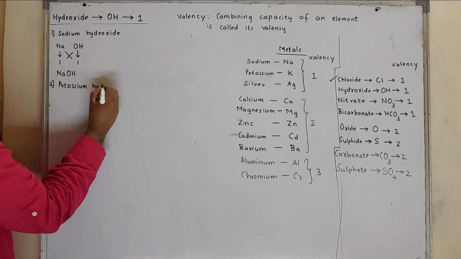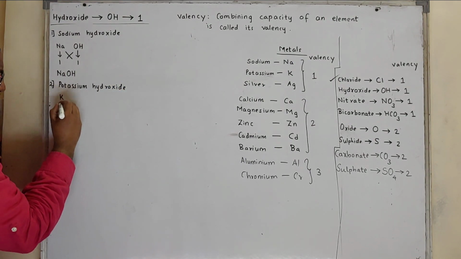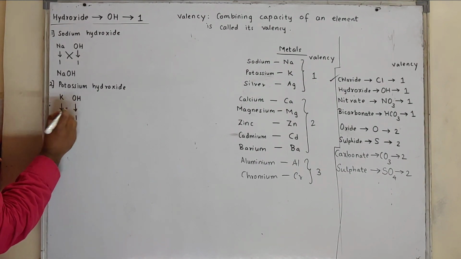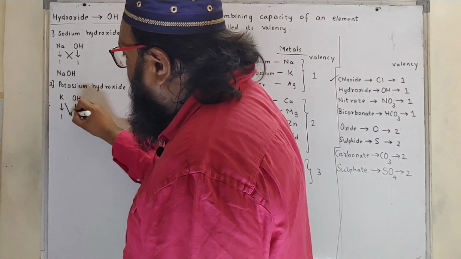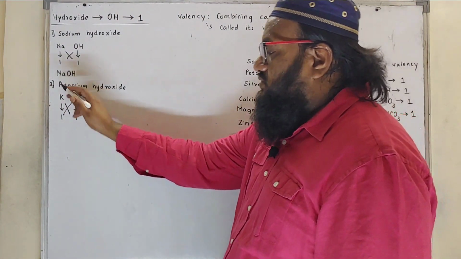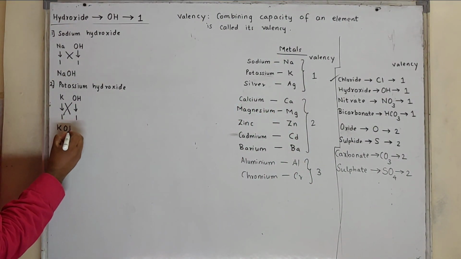Next one is potassium hydroxide. Potassium, its valency is 1 and hydroxide, its valency is 1. Simply exchange the valency. This valency will go to OH and this will go to K. So both are 1 and 1, so it is KOH.